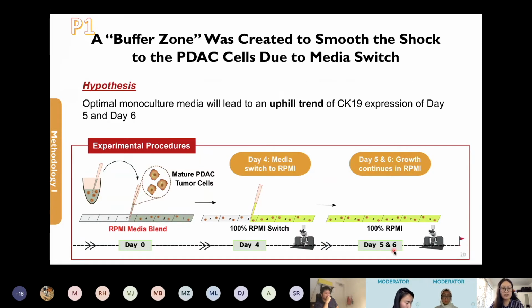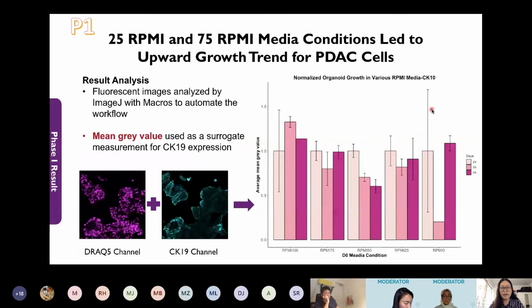Our hypothesis is that the optimal monoculture media will lead to an uphill trend of CK19 expression on day 5 and day 6. Now, the mean gray value of CK19 from these fluorescent images can serve as a good indication of the PDAC cell's maturation stage. And on the right side, we show you the results of the 5 different testing conditions.